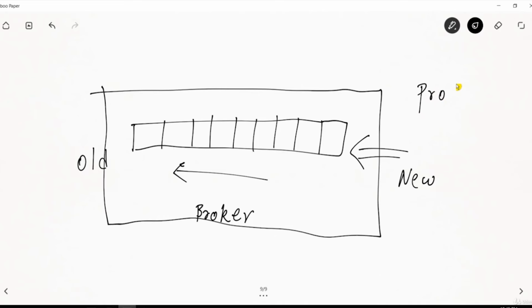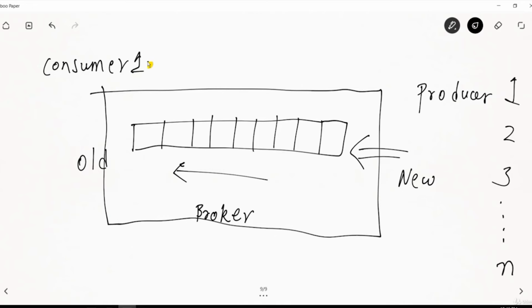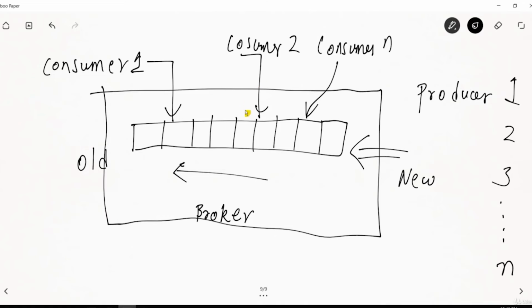The producers, producer 1, producer 2, producer 3, producer n, will be pushing the data messages from the right-hand side, and consumers can take the messages. Let's say there is consumer 1 who wants to read from here, consumer 2 that wants to read from here, and consumer n wants to read from here. So all these consumers will be reading from somewhere in the message queue.